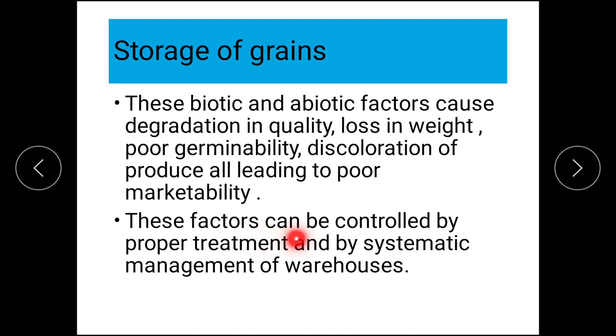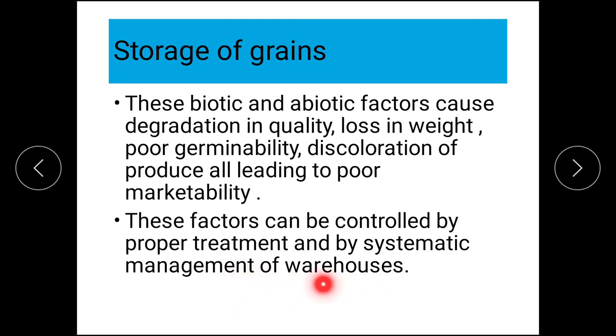These factors can be controlled by proper treatment and by systematic management of warehouses. You should properly treat biotic and abiotic factors, and you should systematically manage warehouses. The godown should be systematically managed.